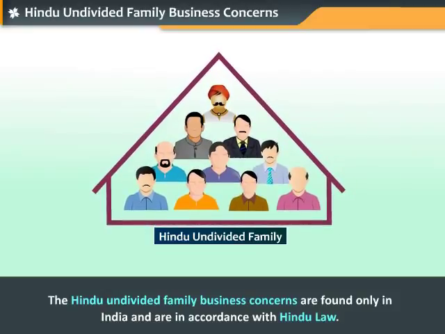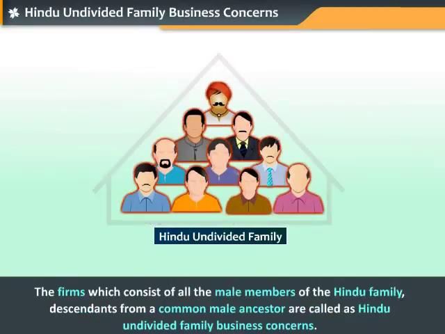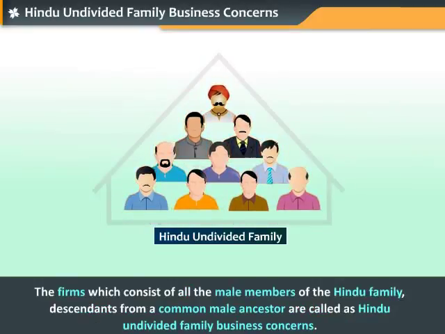They follow the Hindu law. The firms which consist of all the male members of the Hindu family, descendants from a common male ancestor, are called as Hindu undivided family business concerns.